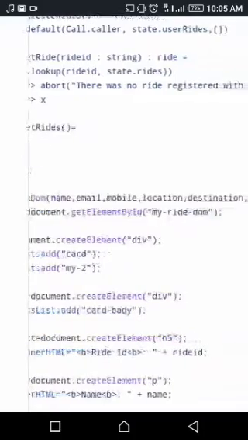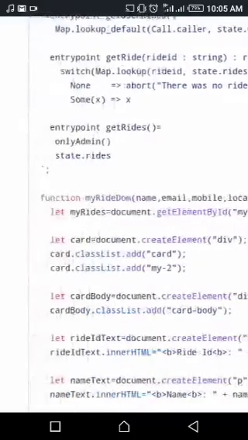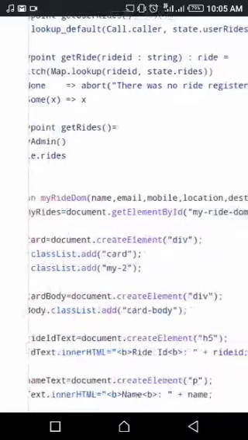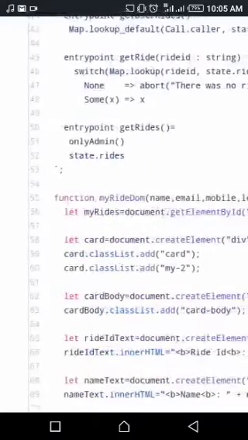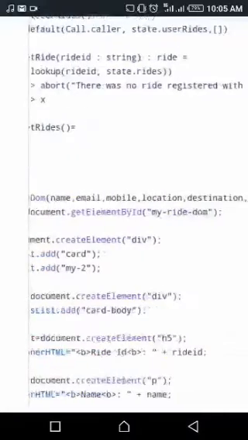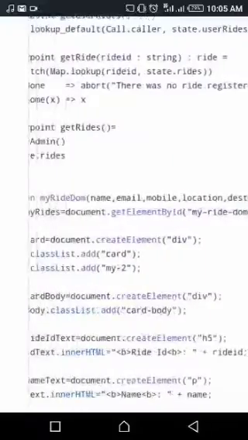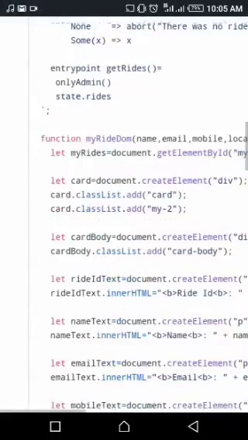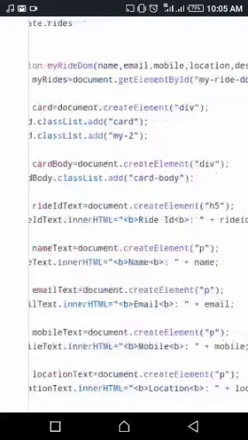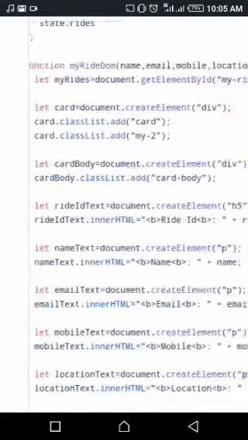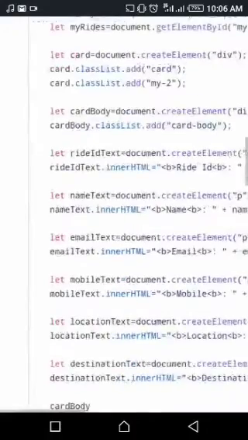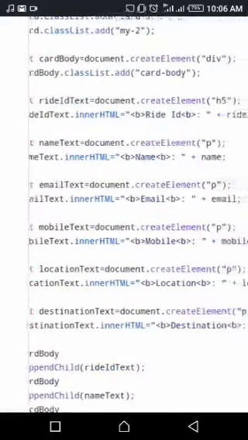And this function, my ride DOM, after I must have given all my elements an ID, that's it. You can see my ride DOM, you have to create it. This my ride DOM takes in the input, that is the name, mobile, destination, and everything. So you see, let my ride equals to document.getElementById, that's the ride DOM, the ID I gave it. So we'll move to the card document. We say let card body equals to document.createElement. We can see it over here.